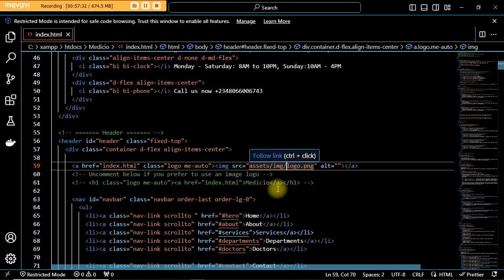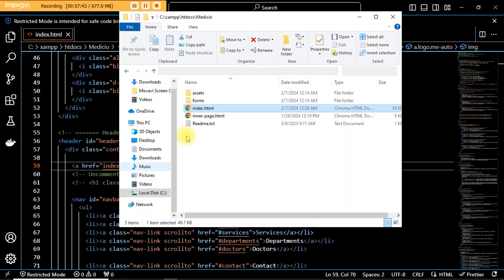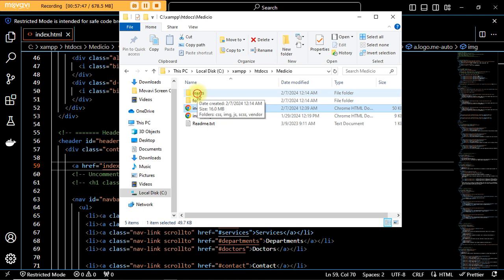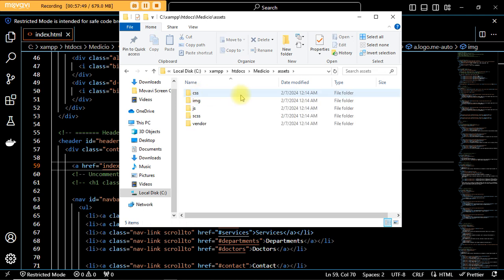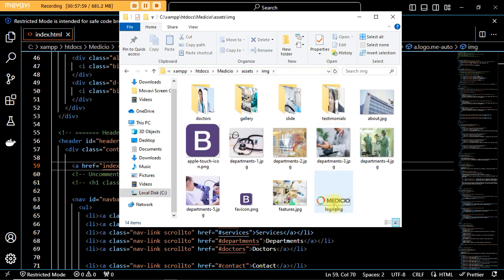So now we don't have an image, but if your client has an image for their logo, all you need to do is copy it. Let's go to the server folder, you copy the logo of your company and bring it under assets. See assets. Now look at image, you open it up. Now under this image, look at logo.png, look at that logo. Can you see it now?